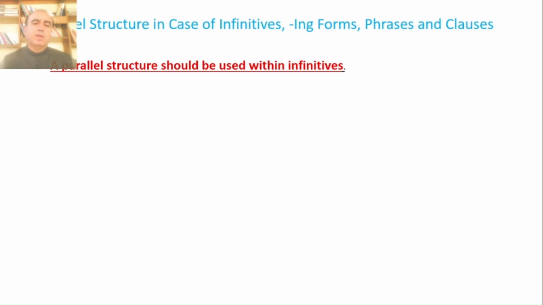If clauses, then all must be clauses of same kind or structure. Sarah likes to ski, to swim, and jump ropes. Here you see this is infinitive, and after and we have used without infinitive, jump ropes. This is a wrong construction.